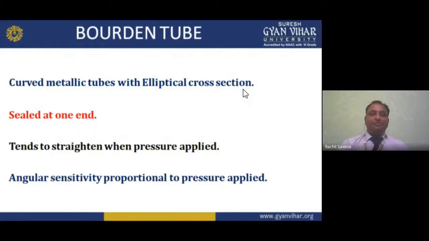Bourdon tube. What is it? If anyone asks you in a simple way, these are curved metallic tubes with elliptical cross section. Which type of cross section? Elliptical. Sealed at one end, one end is open, one is closed. It tends to straighten when pressure is applied.